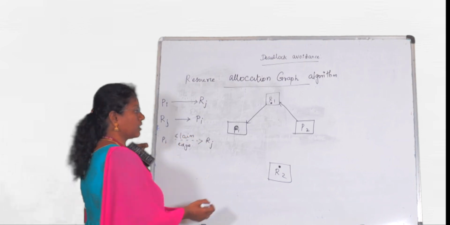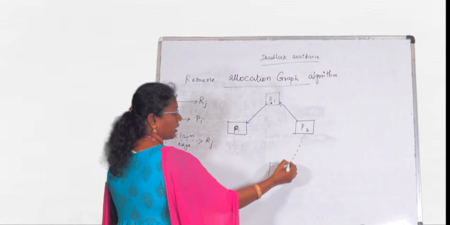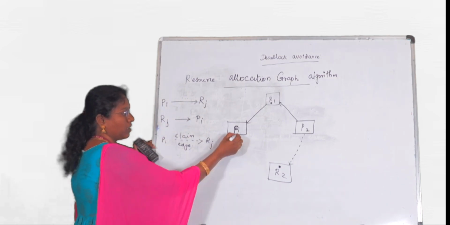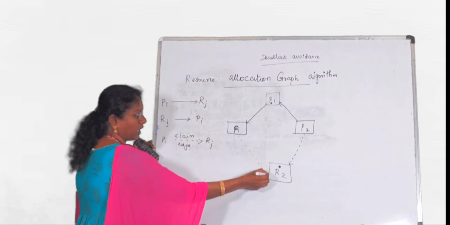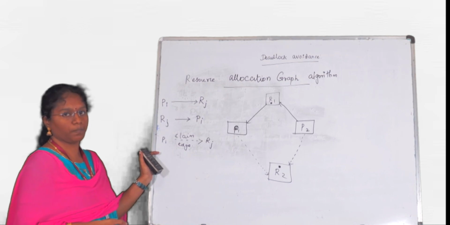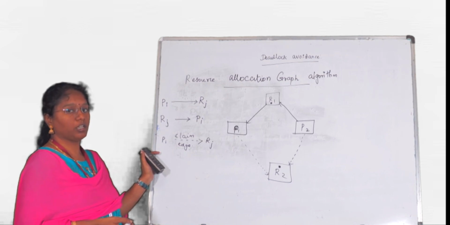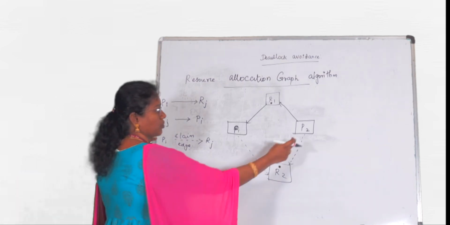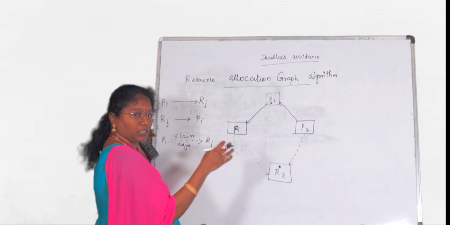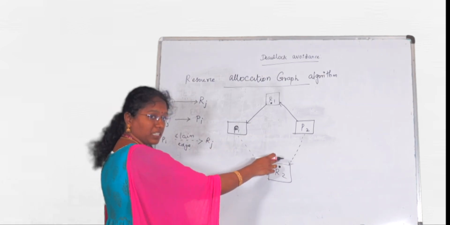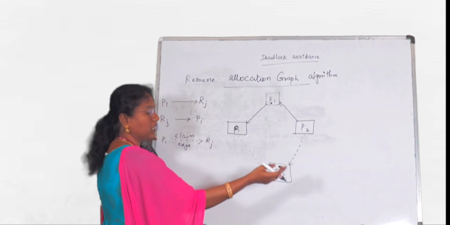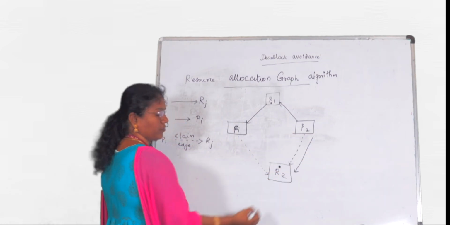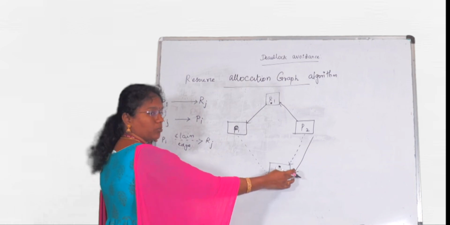So let us see that this process P2 may request for the resource R2 in future. At the same time, this process P1 also will request for the resource R2 in near future. So here we can assure whether deadlock may arise or may not arise. Let me see both the conditions. Consider this process P2 is giving the request. It is already a claim. It may request for this resource in near future, but consider this process is requesting for the resource R2. So now automatically we have to put the arrow, the request edge.